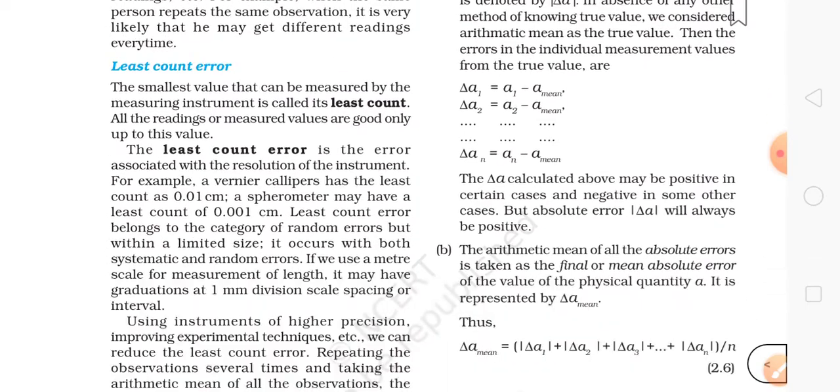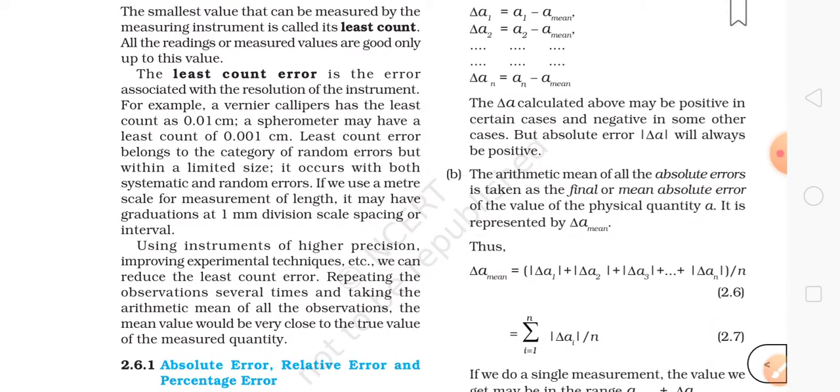Okay. Next is least count error. The smallest value that can be measured by the measuring instrument is called its least count. All the readings or measured values are good only up to this value. The least count error is the error associated with the resolution of the instrument.